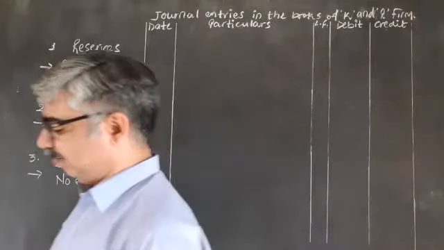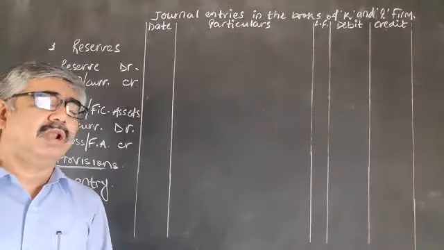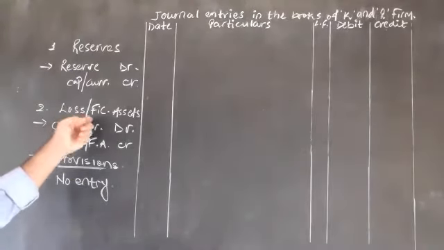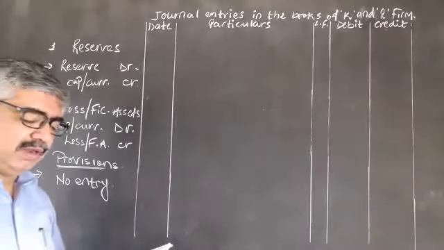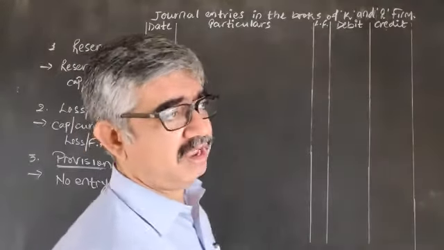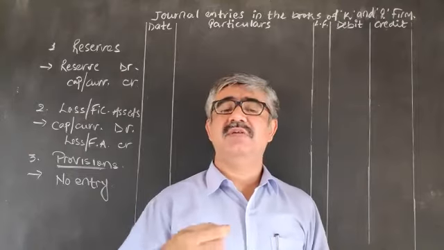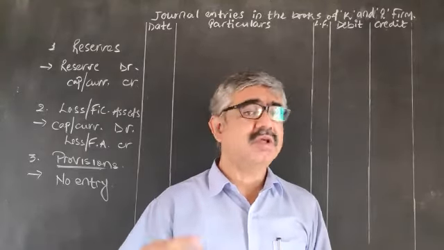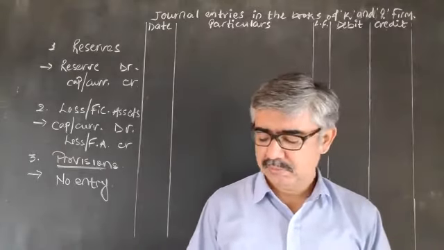Here, next one is profit and loss debit balance. Profit and loss debit balance, that is loss, and loss is always recorded in this pattern. Then contingency reserve. Again, it is a reserve. Contingency means whenever some emergency emerges, we can use that contingency reserve.